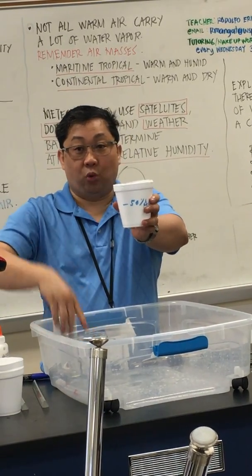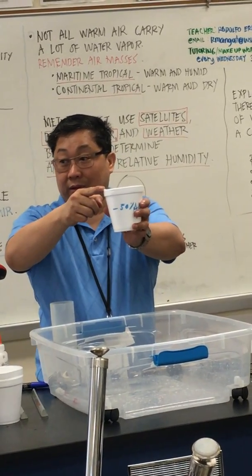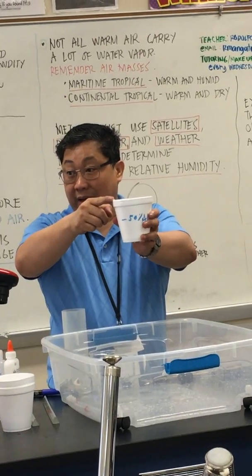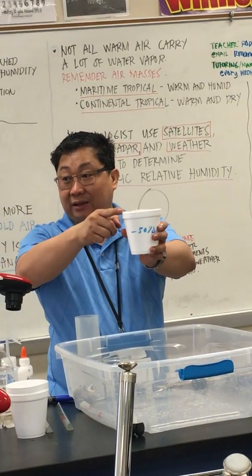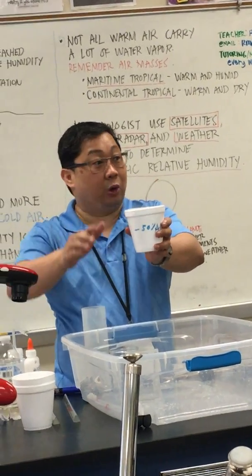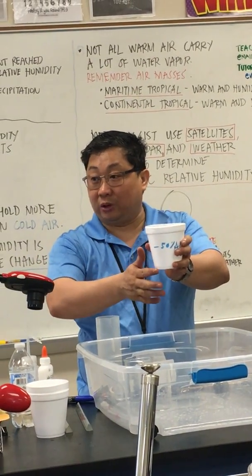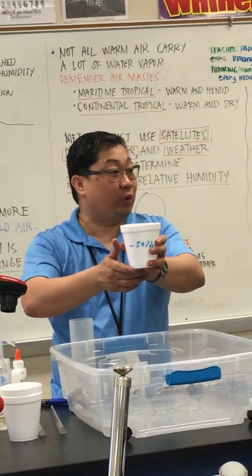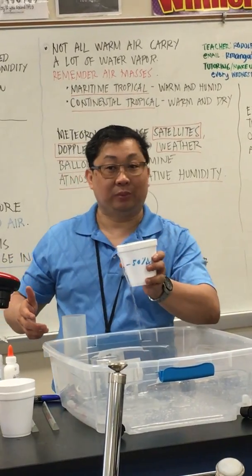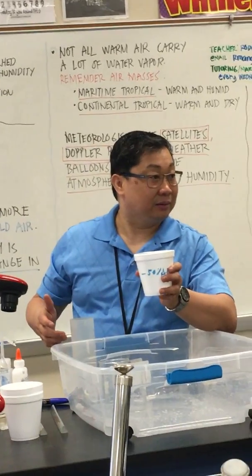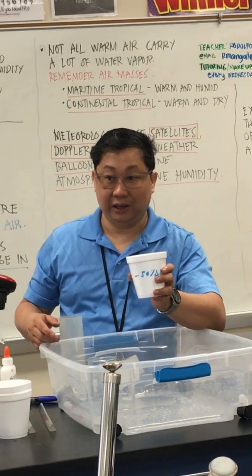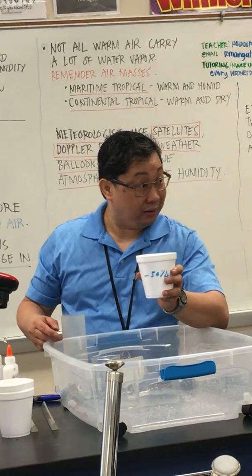So this is 100% humidity. And since it is 100%, the air can no longer hold water vapor, so the water vapor condenses into liquid water, and the result of that is what? Precipitation. Okay?